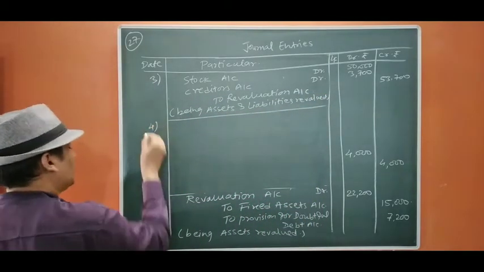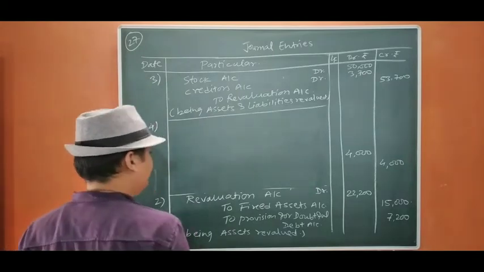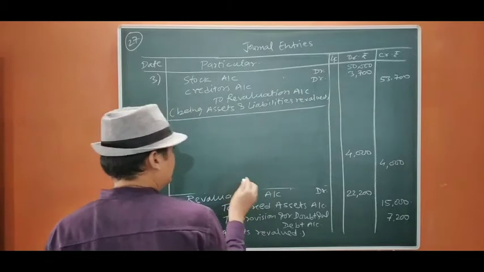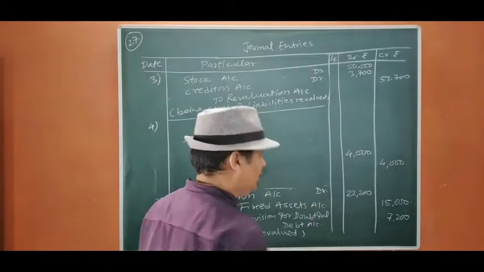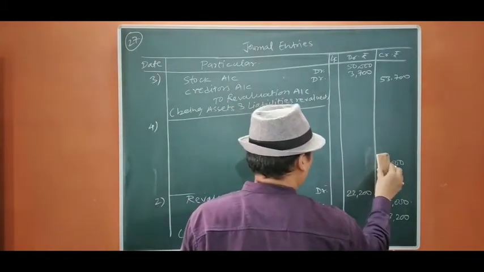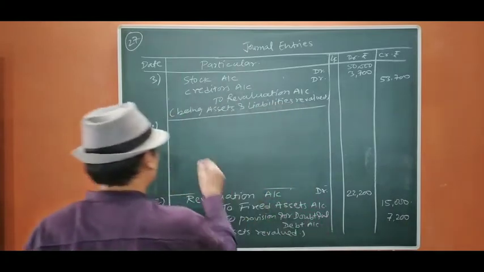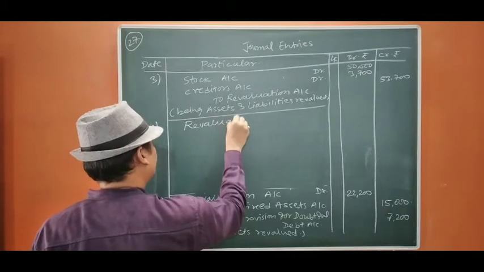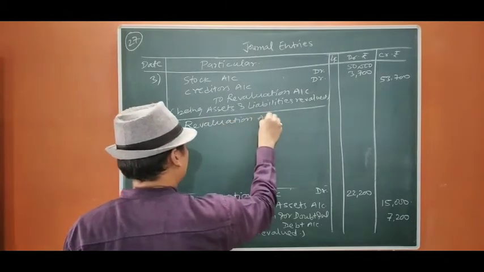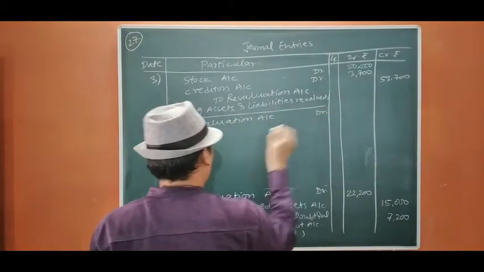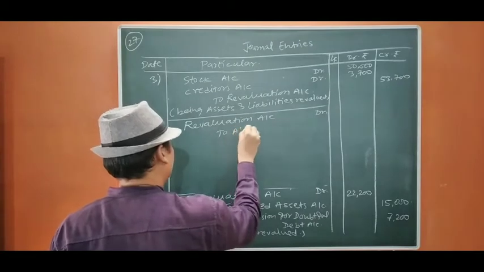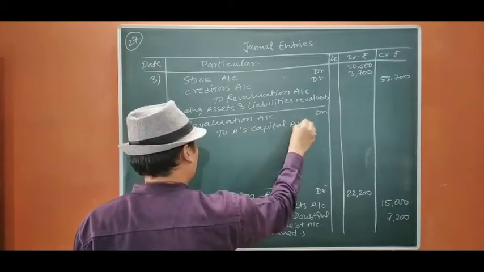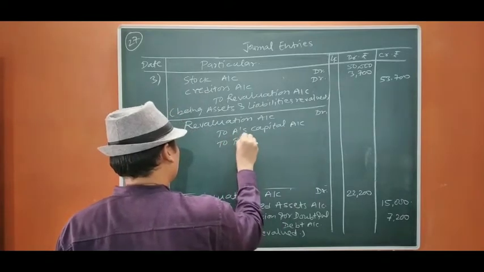Now we are going to find out the profit on revaluation. There is an excess of credit over debit. So there is a profit and we are going to write down the profit entry. So revaluation account debit to A's capital, to B's capital.